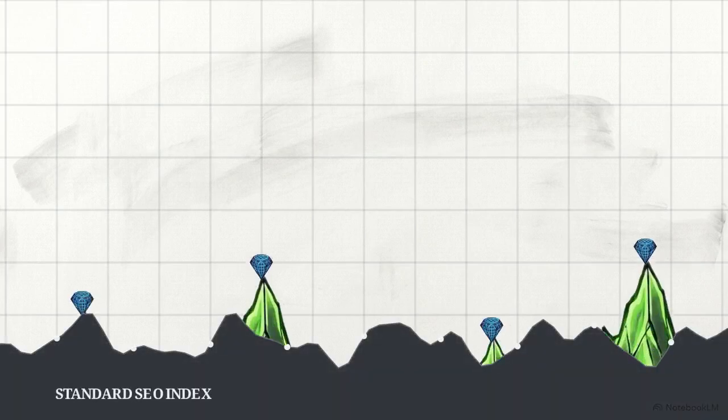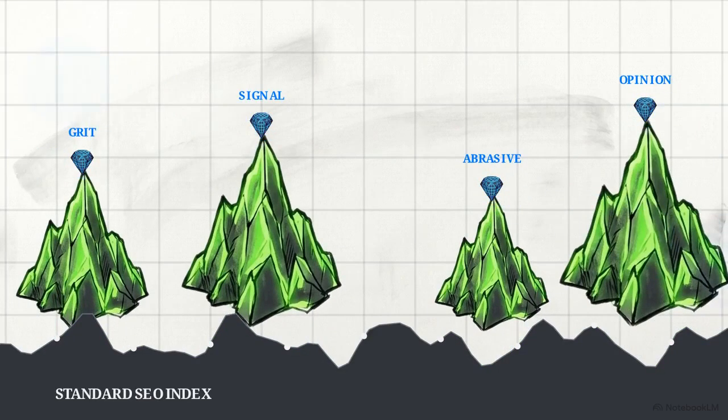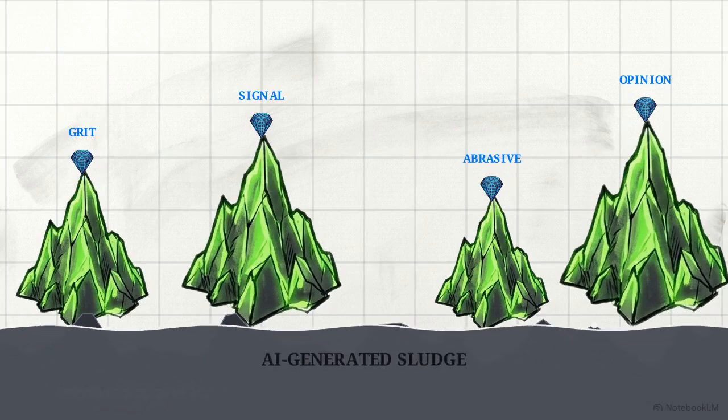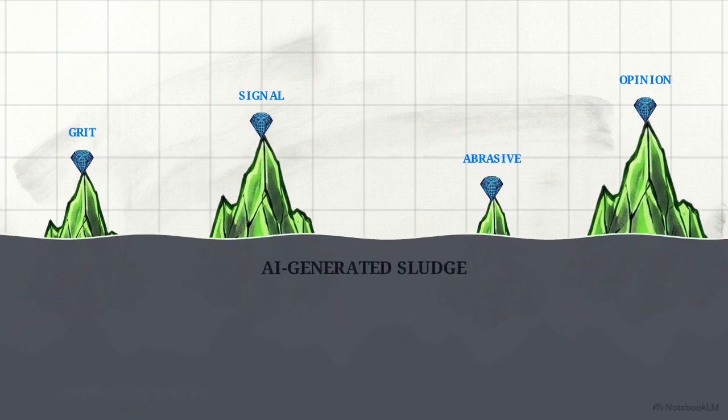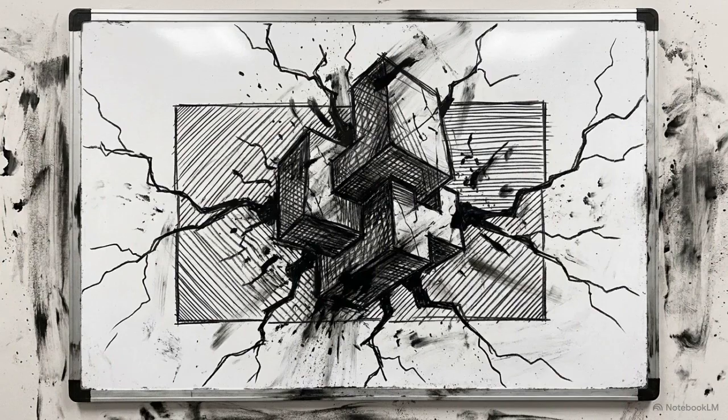This topological map represents the search index approaching 2026. The vast terrain is a flat plane. Isolated across it are sharp, jagged peaks glowing with high signal metrics. As flawless sludge expands, it swallows minor variations, leaving only the sharpest peaks untouched and visible. Effective optimization no longer relies on mimicking machine-level grammatical perfection. The primary metric for visibility is establishing a distinct origin through structural grit.